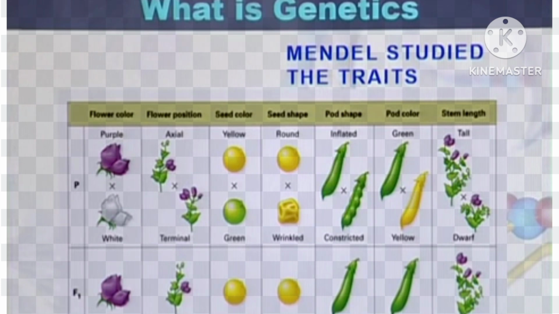The pod shape was present in inflated form as well as constricted form, and the color of the pod was green as well as yellow. And some of the plants were tall, and some plants were short. So these were all the characteristics present in the garden pea.